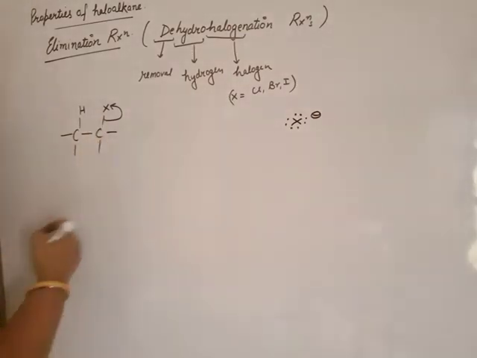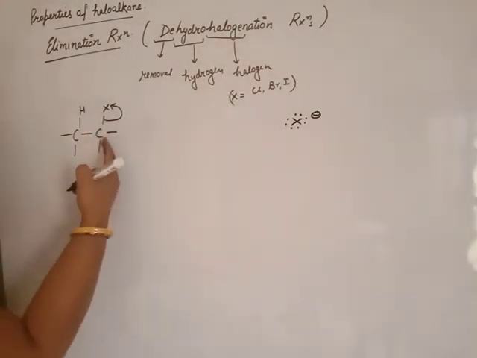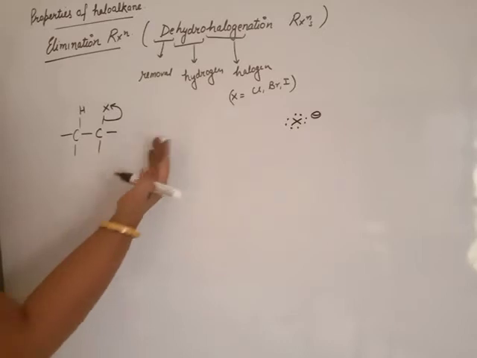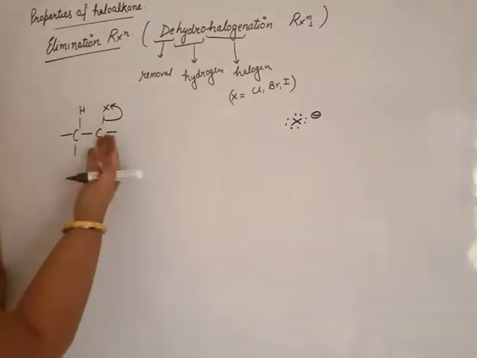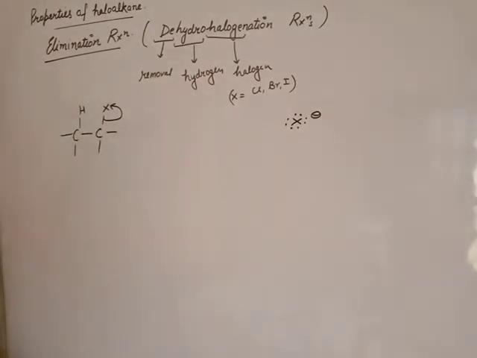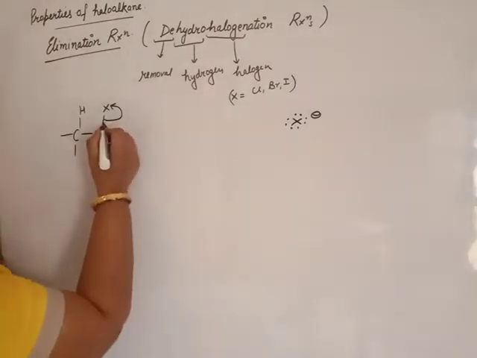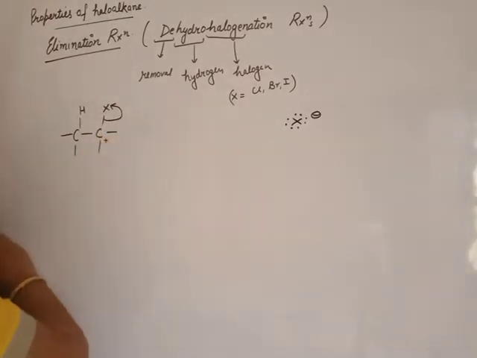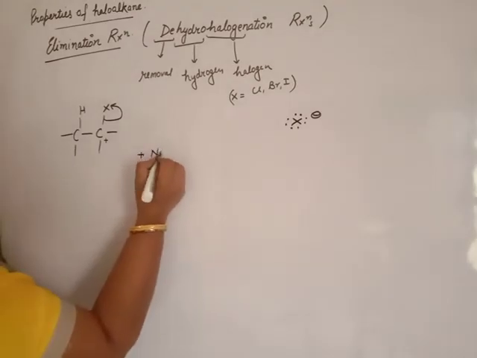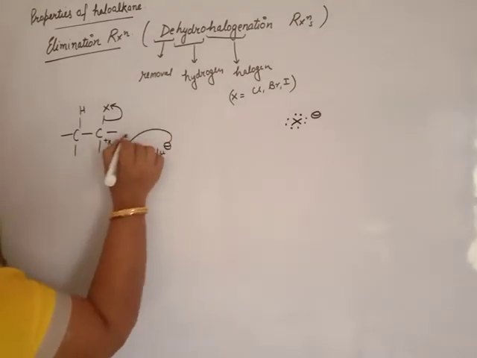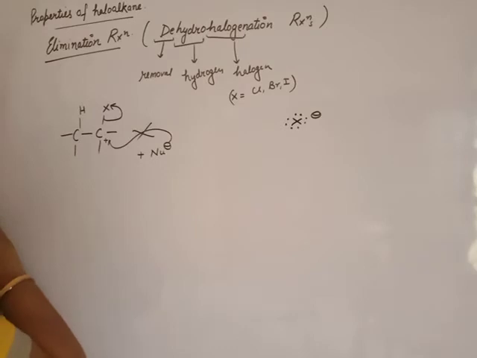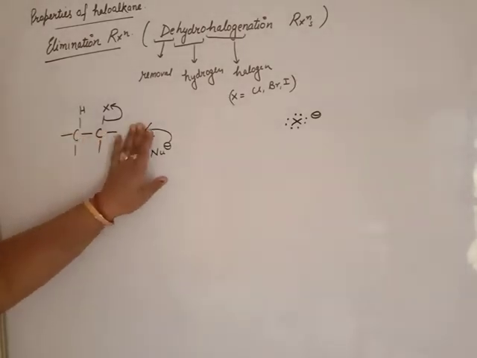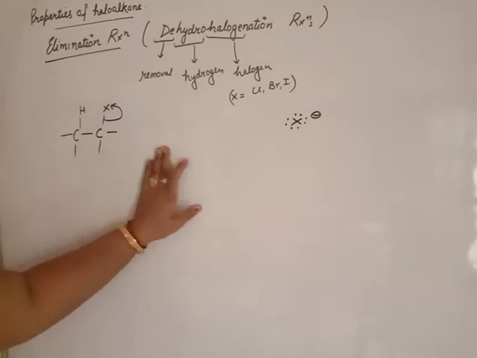When this halogen is removed, the valency of this carbon cannot be filled because there is no nucleophile to attack on this carbon. If the halogen leaves, taking the electron, it will form a positive carbocation. We do not have any nucleophile to attack on it, because we have an elimination reaction. I am not adding another nucleophile in it. Then